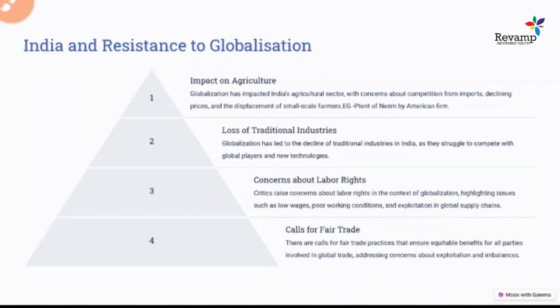Now we are trying to ensure that no big power can control any developing or least developed country. We need an equal role for different nations in the cooperation and prosperity of the whole world. No one should be only a raw supplier while another country is only a consumer of these goods. We are trying to create a balance so that all countries get equal benefit, and no country gets exploited in the form of globalization. So these are the major concerns of India.